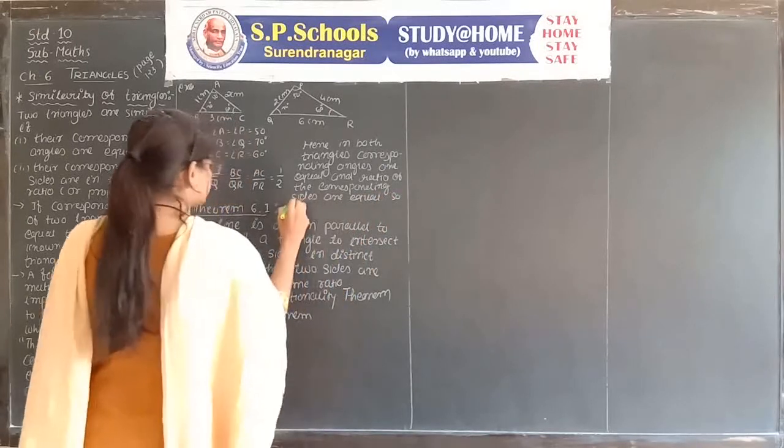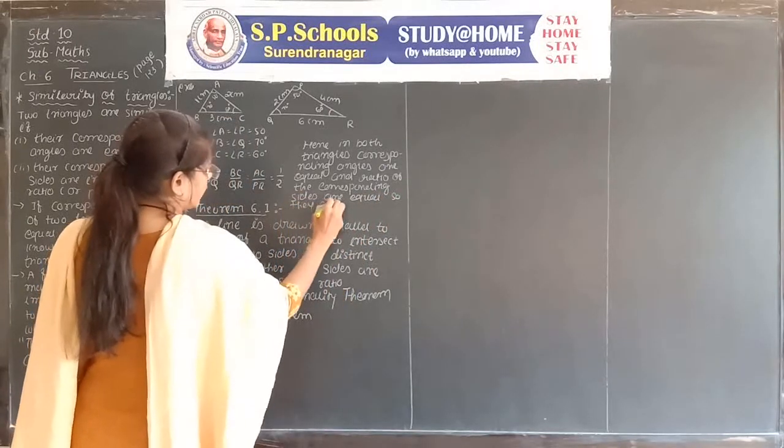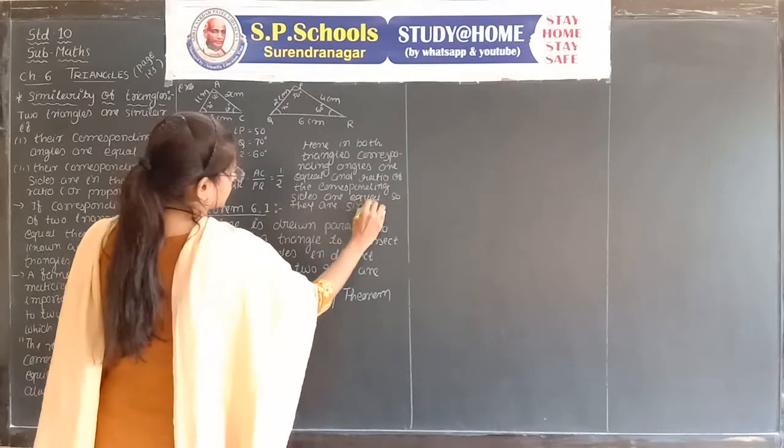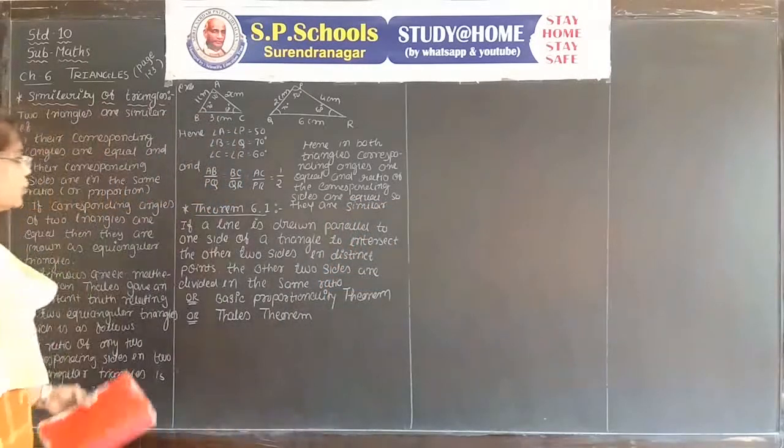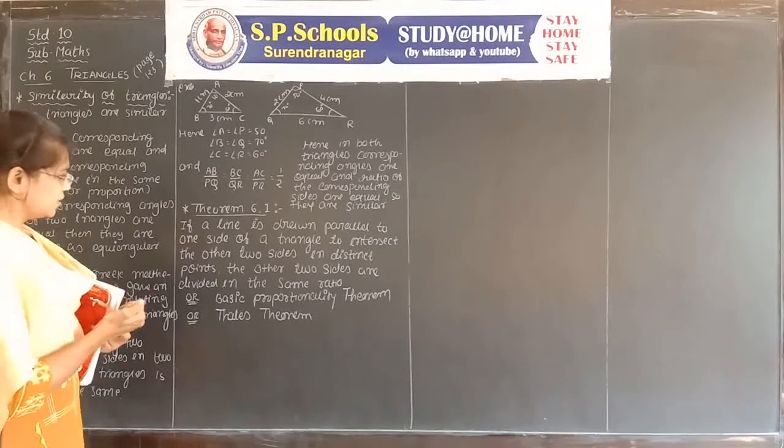So they are similar triangles. Both triangles are similar triangles.